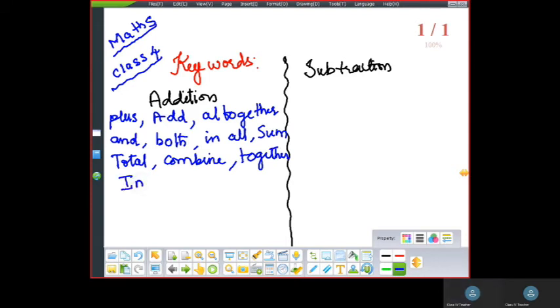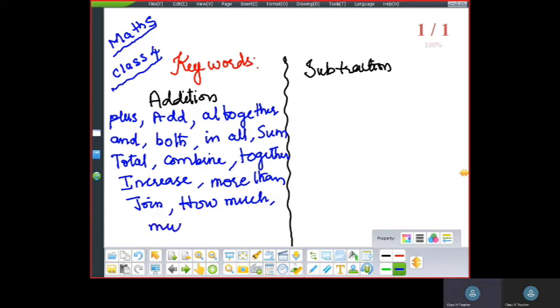Increase. Plus. More than. Join. How much more. These are some of the keywords which I have collected from the word problems. Apart from these, you can find more, children. These are the ones I have identified from the word problems till now.